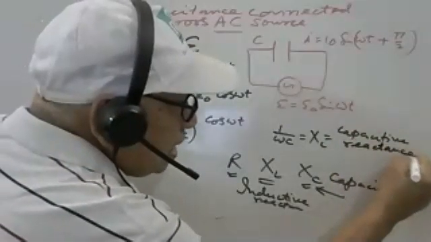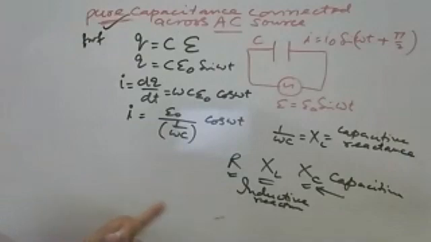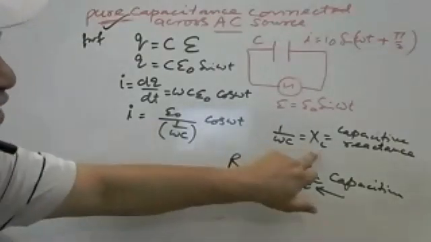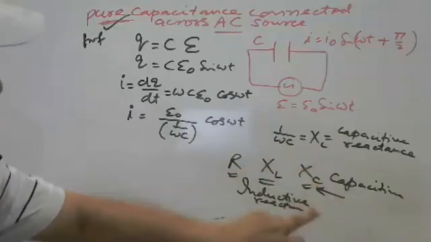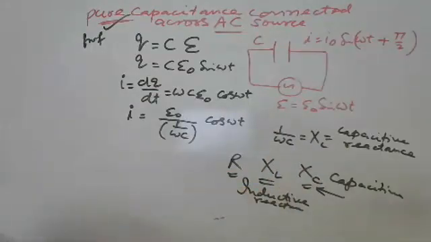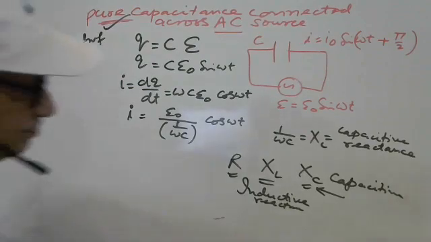X means reactance. It is resistance, but just to differentiate between resistance and reactance, we denote it with the letter X. Suffix C means capacitive, XL means inductive. Got it? Although all are resistance offered by inductance, resistance and capacitance differently, we take the symbols differently so that there is no confusion in the resistance offered by resistance, inductance and capacitance.